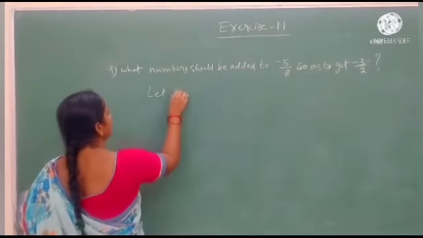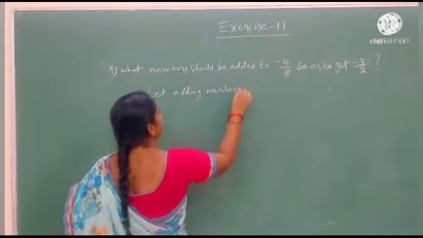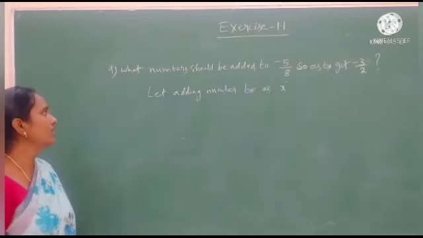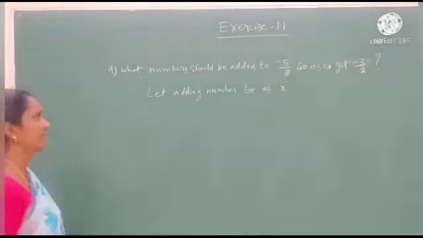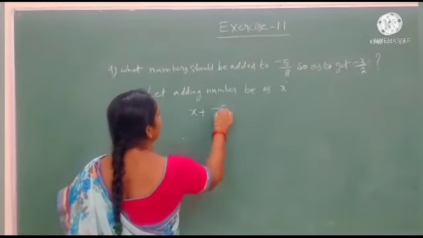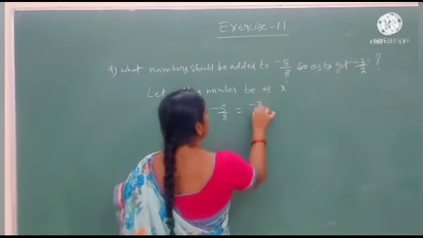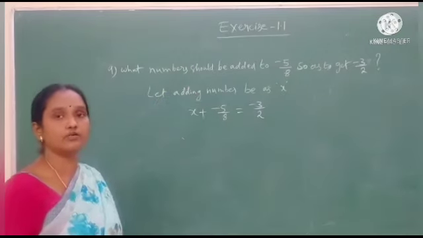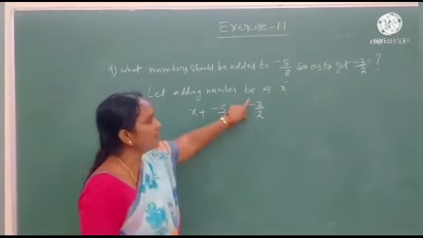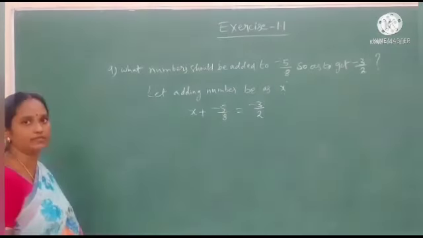Let the adding number be x. Let adding number be x. And after that, when we add x plus minus 5 by 8, we get minus 3 by 2 here. This is the statement for the question. When we add x to this number, we get minus 3 by 2 as the answer. That's it. That is the statement they have given here.